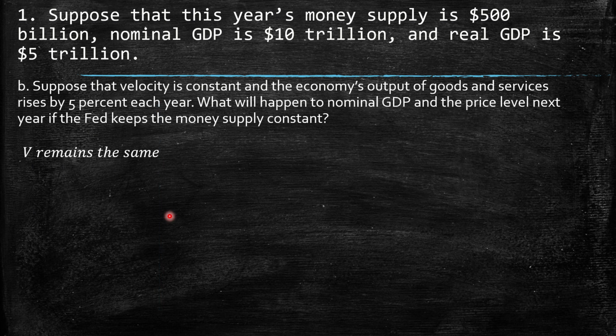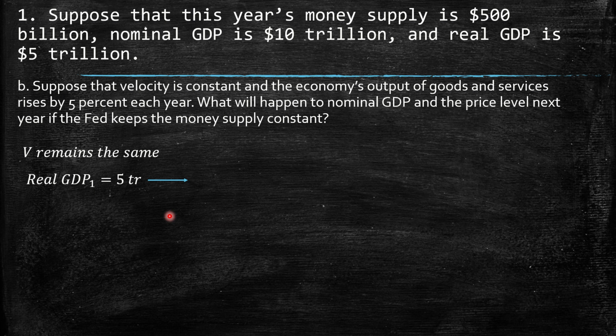B. Suppose that velocity is constant and the economy's output of goods and services rises by 5% each year. What will happen to nominal GDP and the price level next year if the Fed keeps the money supply constant? So the V remains the same. The real GDP 1 is 5 trillion.